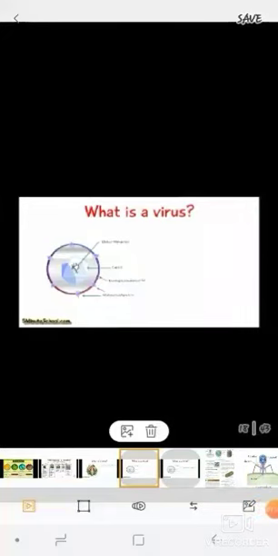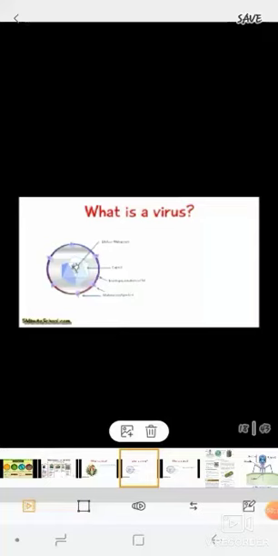Structure of virus. A virus is made up of DNA or RNA. DNA means deoxyribonucleic acid and RNA means ribonucleic acid. This DNA or RNA is surrounded by a protein coat. In some viruses, the protein coat is covered by an envelope, and the virus contains spikes which help the virus attach to the host cell.